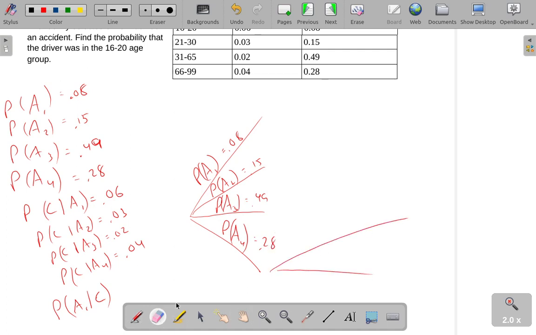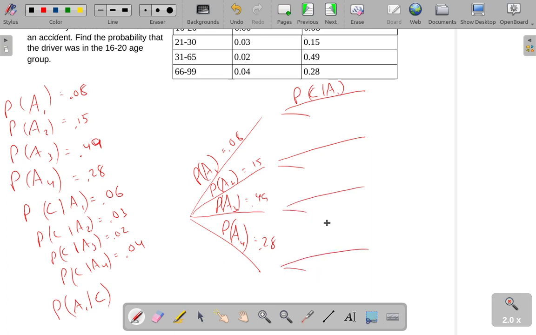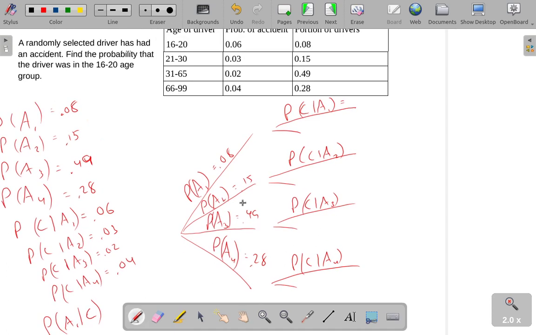Each of these would split off into a collision and a non-collision. I'm not worried about the non-collision part of this tree diagram. So the probability of C given A1 is 0.06, and for the others, 0.03, 0.02, and 0.04.